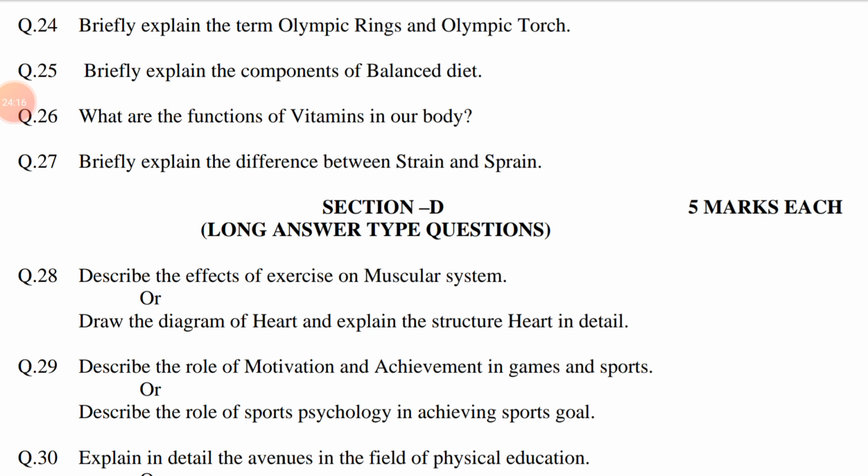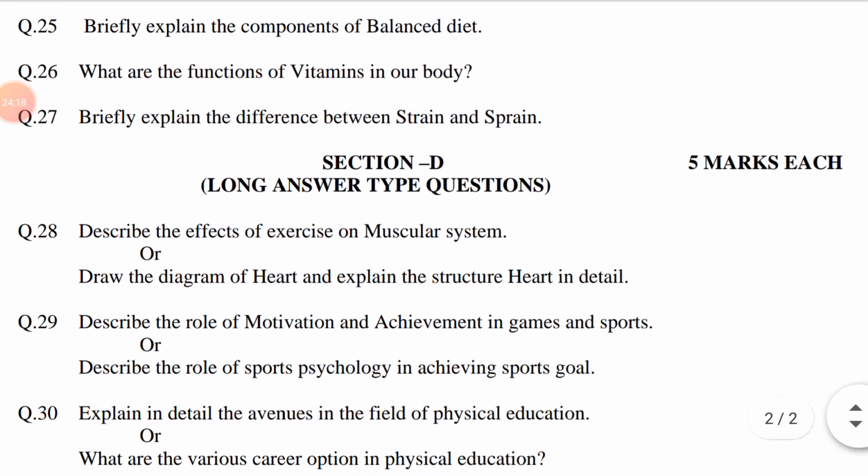In which year Olympic torch ceremony introduced? What is the motto of Olympic torch? Extra. Question number 25. Briefly explain the components of balanced diet. Components mean several parts of which something is made. Balanced diet, a diet consisting of a variety of different types of food. This question is related to chapter number 9, Diet and its importance in physical development.